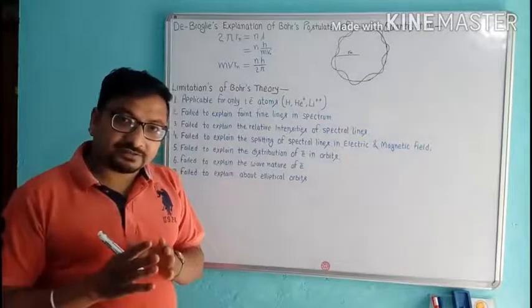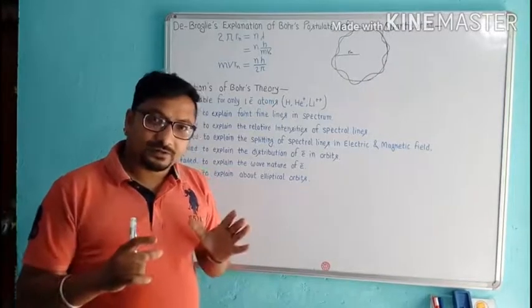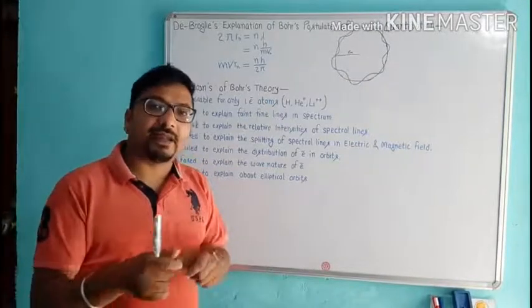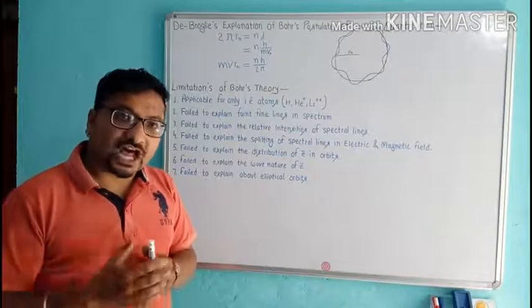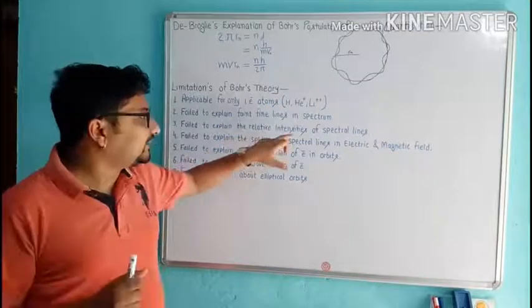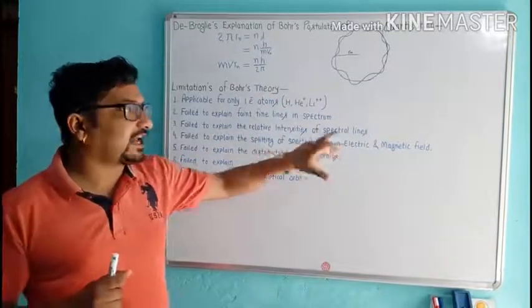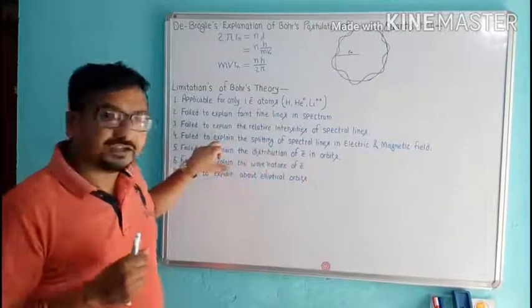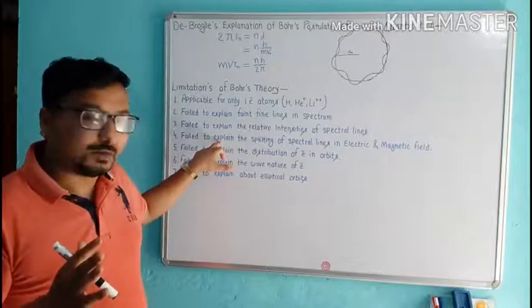Spectral lines in hydrogen spectra split in electric and magnetic fields, which we call the Stark effect and Zeeman effect. Why spectral lines split in electric and magnetic fields, he could not explain.